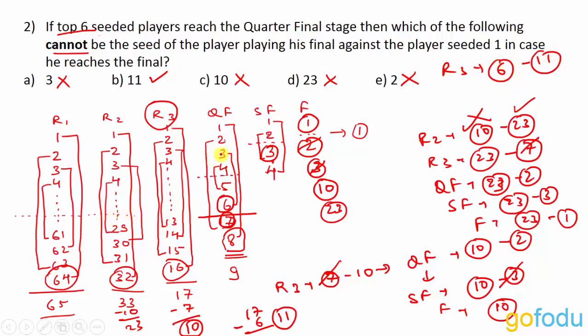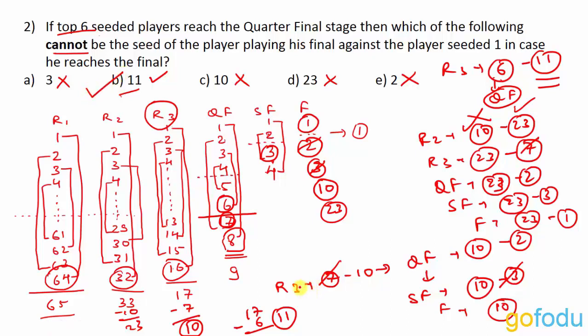But it is given to us that player 6, no matter what, reaches the quarterfinals. So to reach the quarterfinals, he should beat the player with seed 11. It means that the player with seed 11 cannot move ahead of round 3. He will get eliminated in round 3 itself. So the player with seed 11 is the player that cannot be the seed of the player playing his final against the player seeded 1. So the answer for this question is option B.